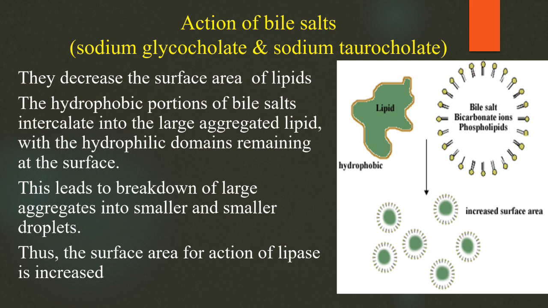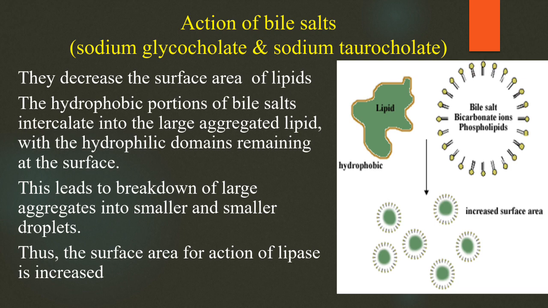The hydrophobic portion of the bile salts binds with the lipids, and the hydrophilic domains remain on the surface like this. So the outer surface is hydrophilic, and this makes smaller and smaller droplets of lipids.